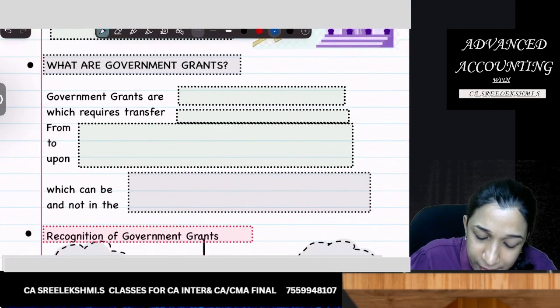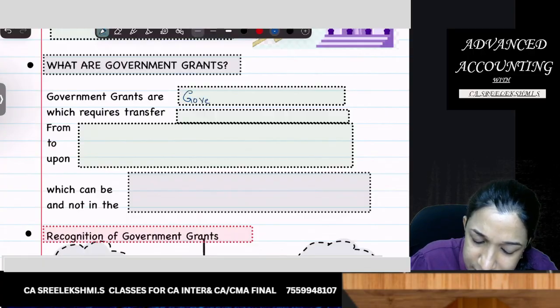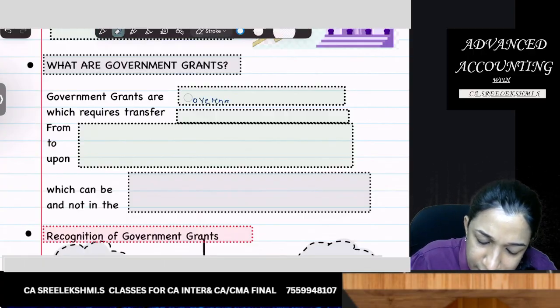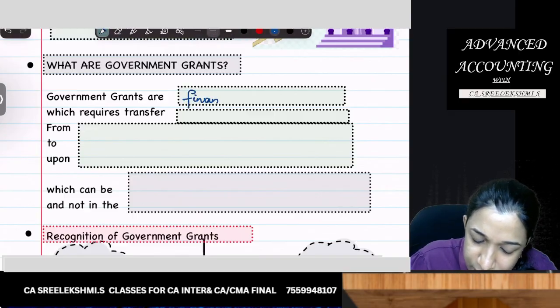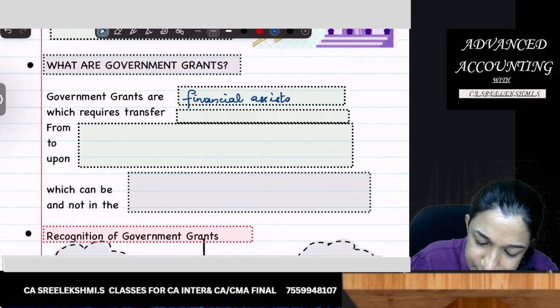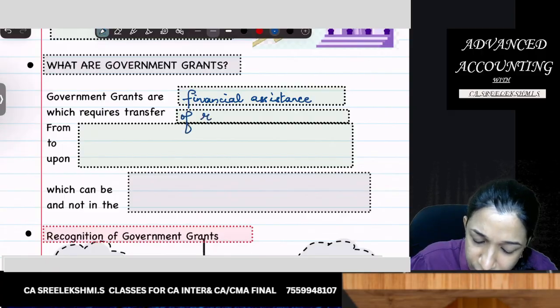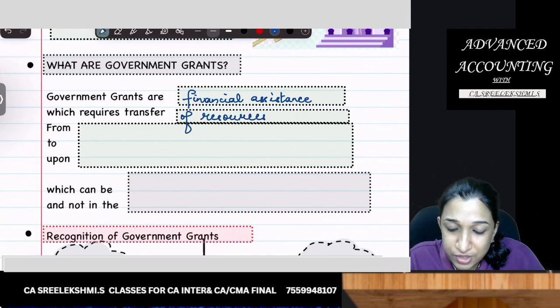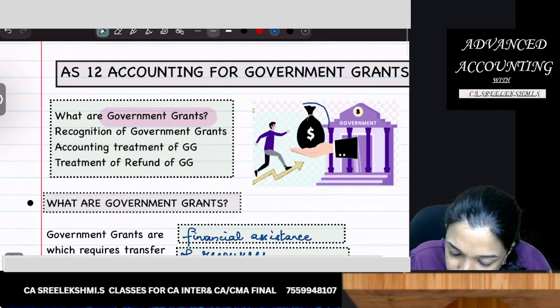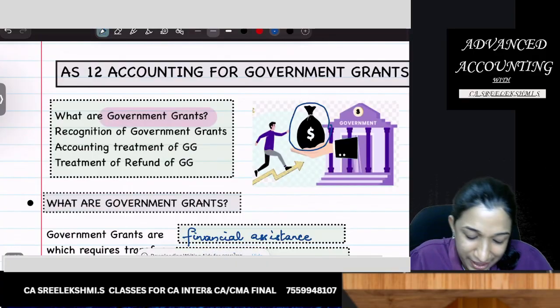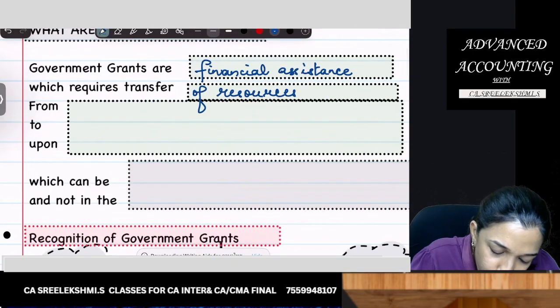Government grants are financial assistance or government assistance which requires transfer of resources. Here some resources are transferred by whom? By government.